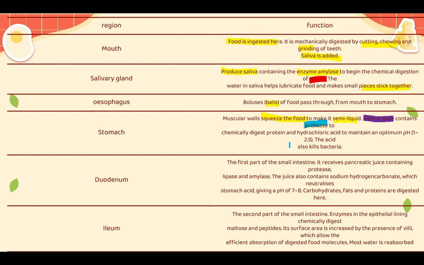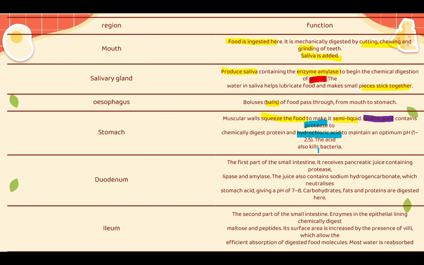It also contains hydrochloric acid, HCl, to maintain a pH of 1 to 2.5. You need to memorize the pH of the stomach, which is 1 to 2.5, but mainly they would stick with 1, and sometimes they would say 2.